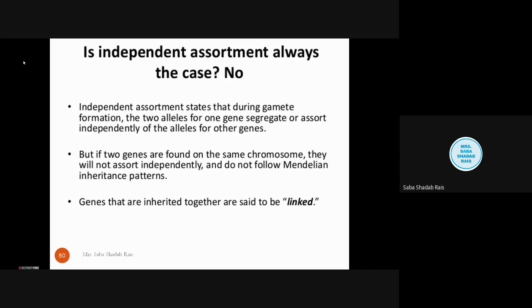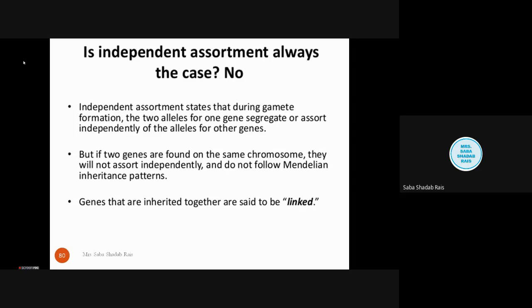independent assortment states that during gamete formation, two alleles of one gene segregate or assort independently of the alleles for other genes. But if two genes are found on the same chromosome, they will not assort independently and do not follow the Mendelian inheritance pattern.